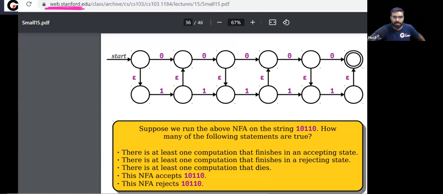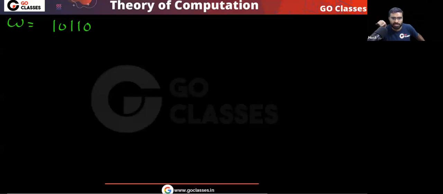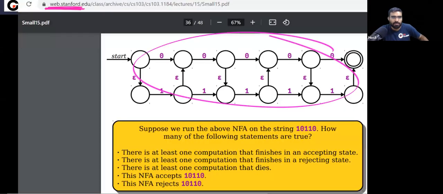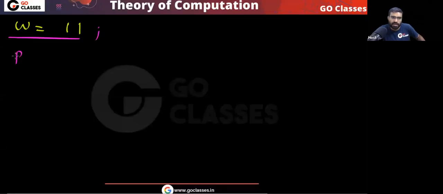Let me tell you one thing. Let's take a simple string. For this NFA, let's assume I give you the string 1.